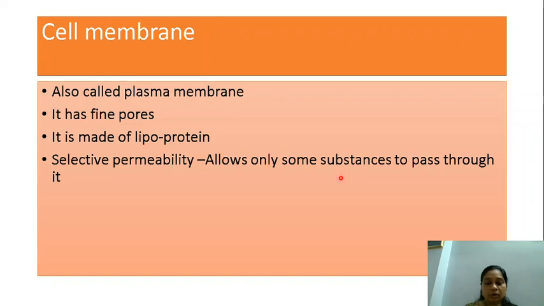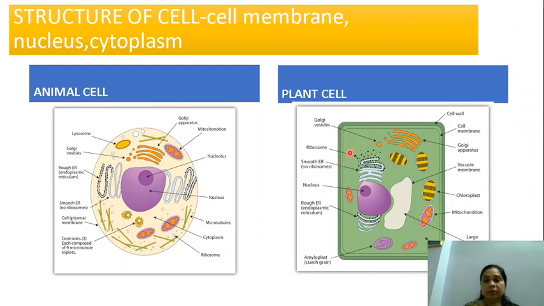Okay, now another thing I want to tell you over here. You can see in a plant cell there are two coverings for it. One is known as a cell membrane and the other is known as a cell wall. But you can see over here in the animal cell there is only one covering, that is known as a cell membrane. So this has only one covering, while the plant cell has two coverings, the cell wall as well as the cell membrane. So the cell wall is additional.